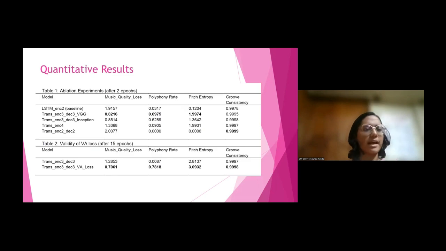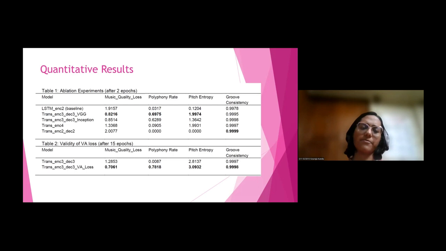We also verified our model with other variations of this transformer-based image-to-sequence model. For example, trans-enc 3D3 means there were 3 transformers in the encoder, 3 transformers in the decoder, and we used VGG as the image feature extractor. Similarly, we tried using Inception as the image feature extractor. Then we tried using 4 transformers in the encoder and no transformers in the decoder. And also we tried 2 transformers in the encoder and 2 transformers in the decoder. These were all the models used for the ablation experiment.